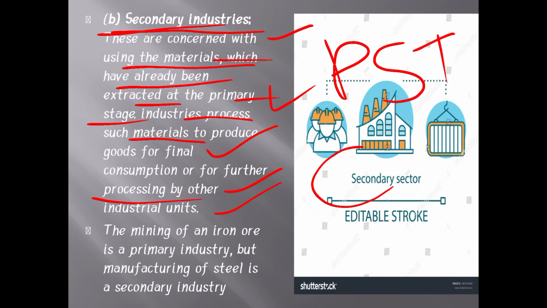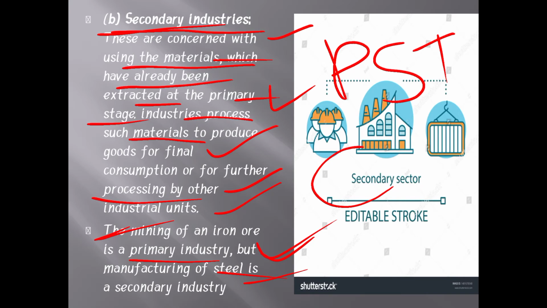Here is an example: the mining of iron ore is a primary industry, where the iron is extracted from the earth. But the manufacturing of steel is a secondary industry. See here, with this example we have understood that iron is extracted from the earth by the primary industry, then used by the secondary industry to produce steel. Like this, the secondary industries work.